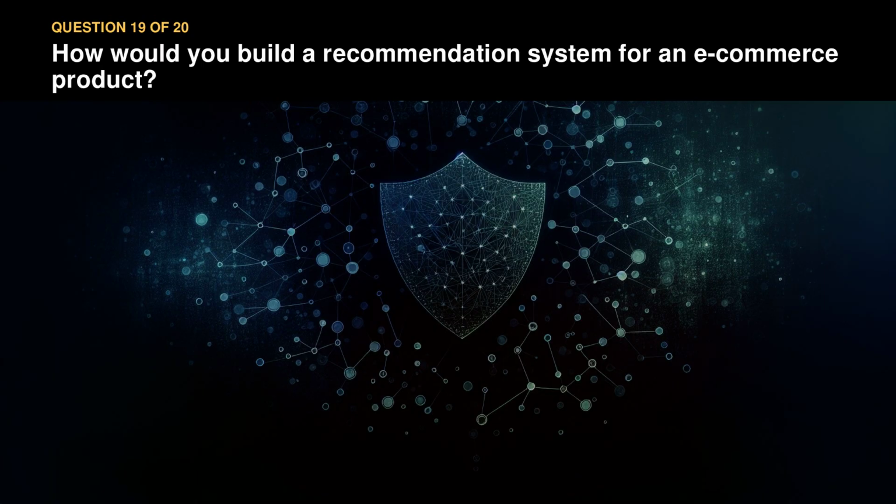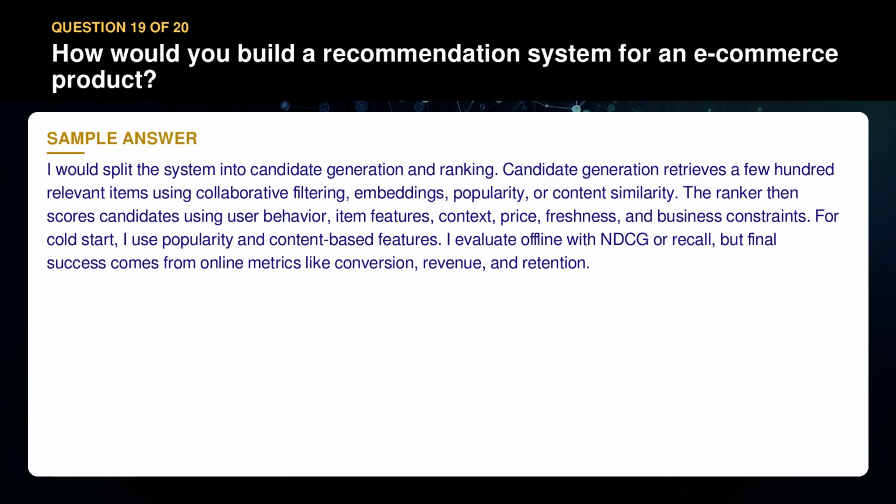Question 19. How would you build a recommendation system for an e-commerce product? I would split the system into candidate generation and ranking. Candidate generation retrieves a few hundred relevant items using collaborative filtering, embeddings, popularity, or content similarity. The ranker then scores candidates using user behavior, item features, context, price, freshness, and business constraints. For cold start, I use popularity and content-based features.